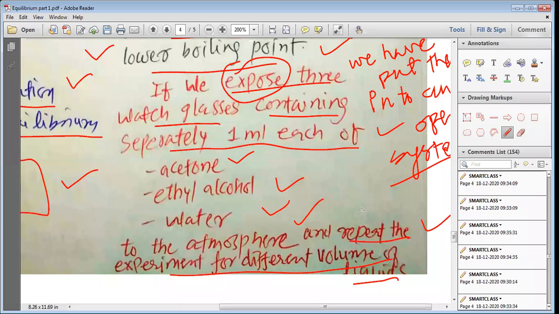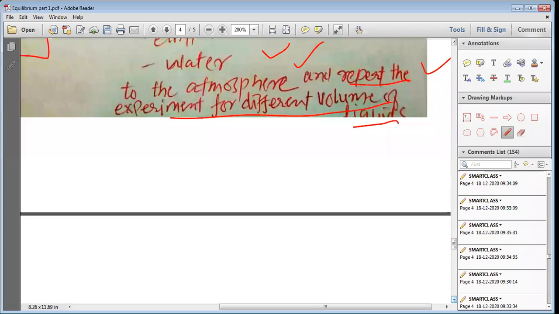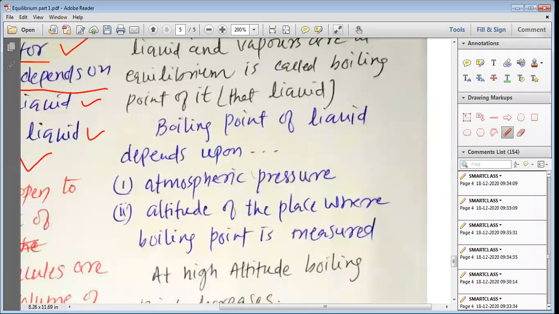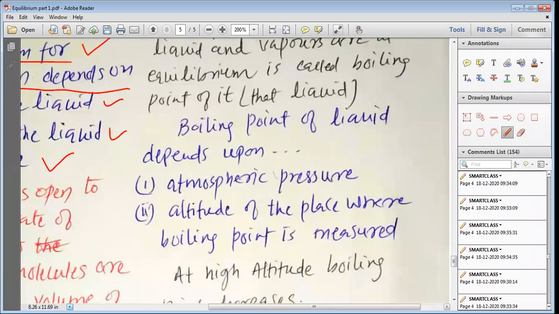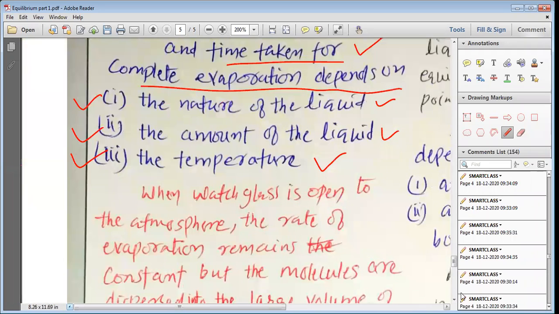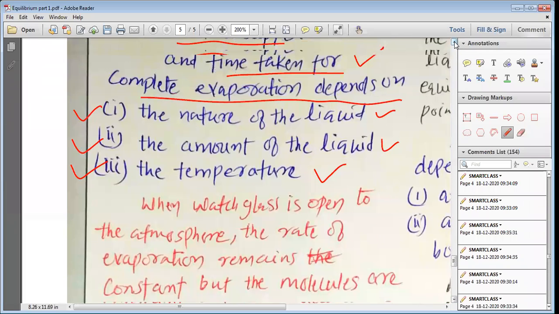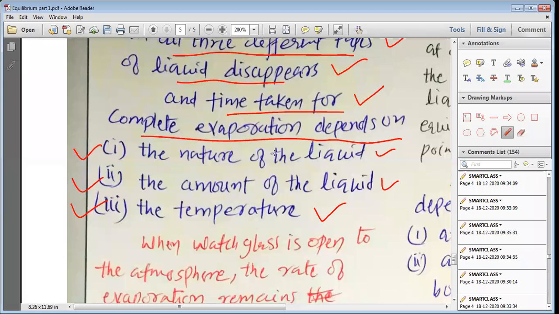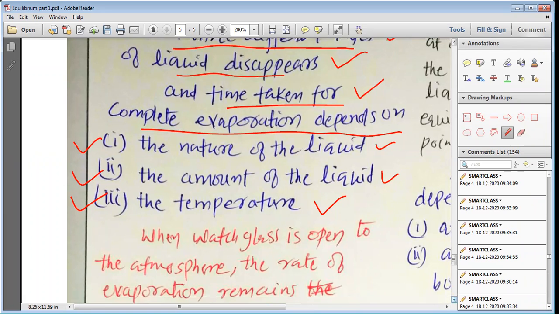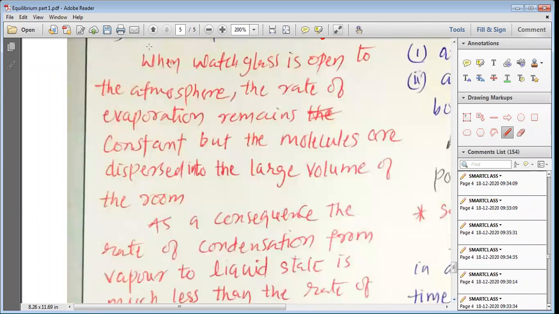So alcohol will take more time than the ether as well as the acetone for complete evaporation. That is why the time taken for complete evaporation depends upon the nature of the liquid, the amount of liquid, that is, the volume that we have taken, and the temperature.